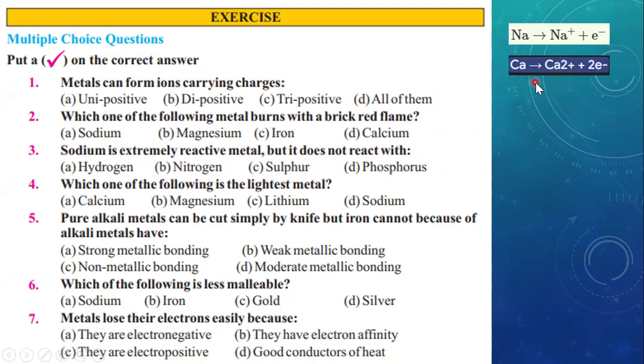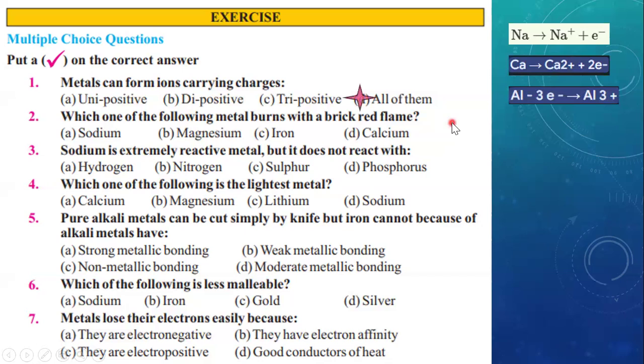So yes, metals can also form dipositive ions. Let us take another example of a metal, aluminium. Aluminium can lose 3 electrons, resulting in the formation of Al3+ ions. It means that metals can form unipositive, di, and tripositive ions. Tri means 3. So the correct option is going to be all of them.